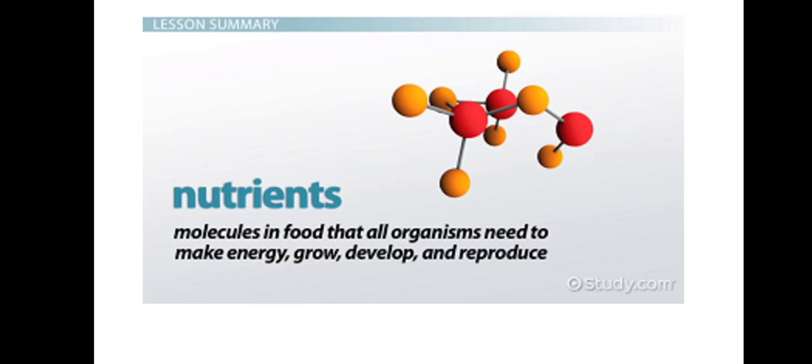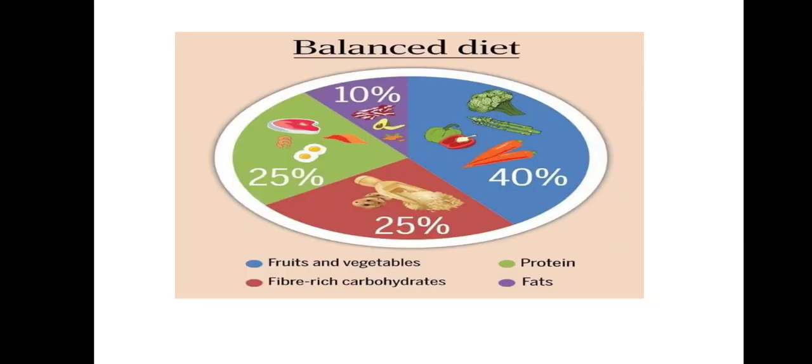Carbohydrates, vitamins, minerals, proteins, and fats are the nutrients, okay, and they must be taken by our body so that we have a balanced diet. And we must take them in an appropriate amount so that our body gets energy, grows, develops, and reproduces.